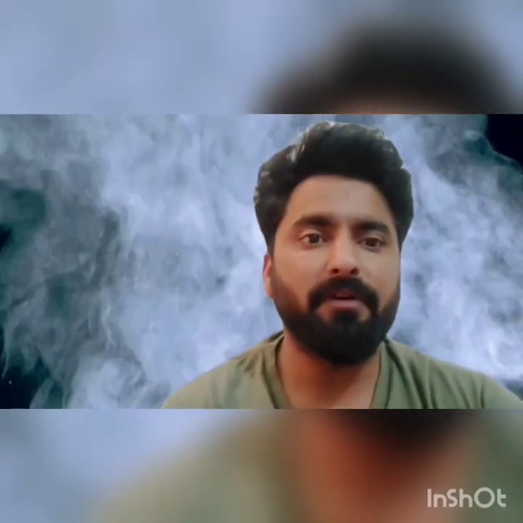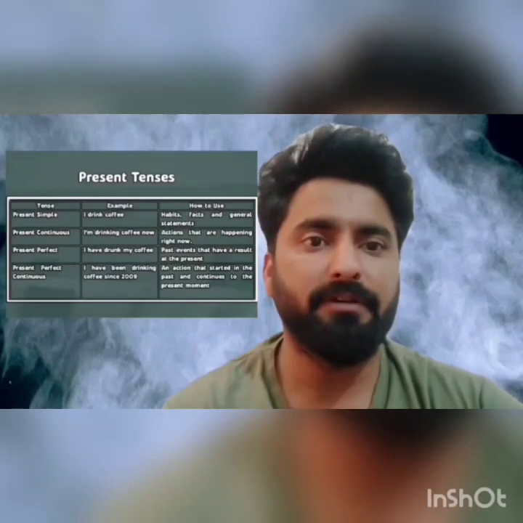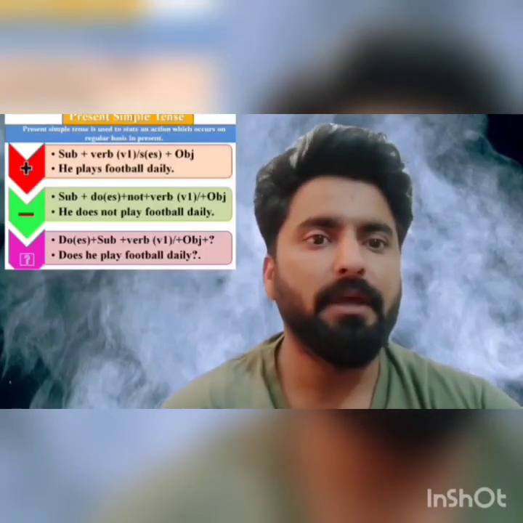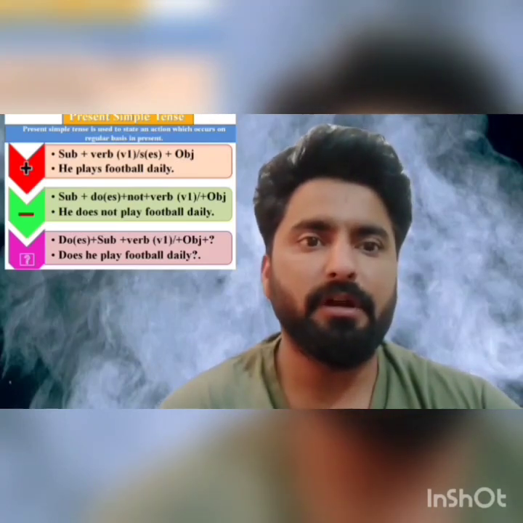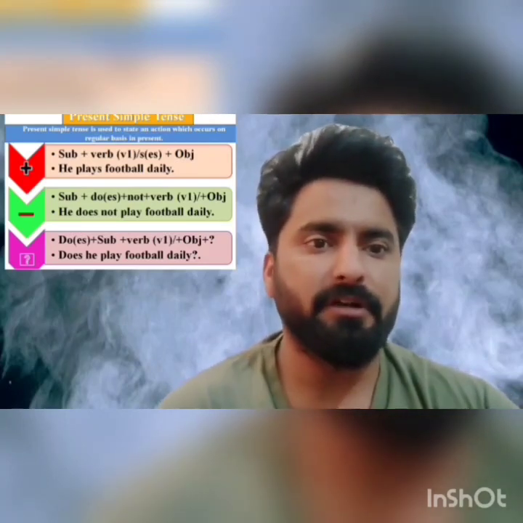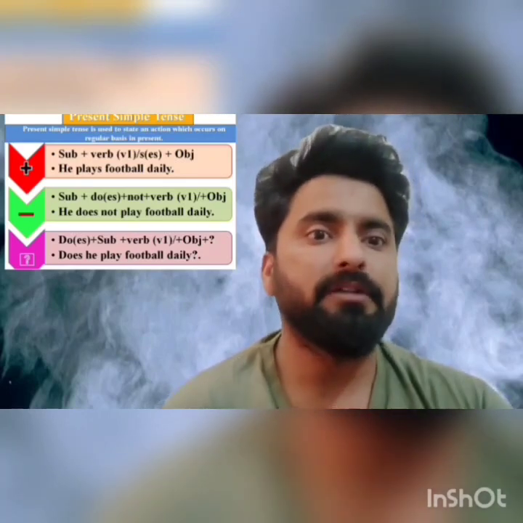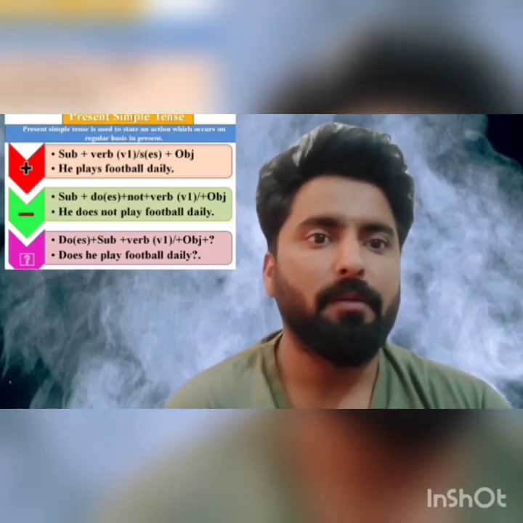Look at tense number one, present indefinite tense. In present indefinite tense, the structure will be subject. What will be your subject? The subject will be he, she, it, or a singular noun. A noun could be a person, place or thing, etc. And I, we, you, they are plural. So the structure is subject plus first form of the verb, plus object.